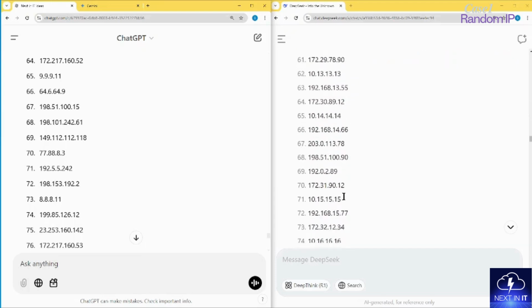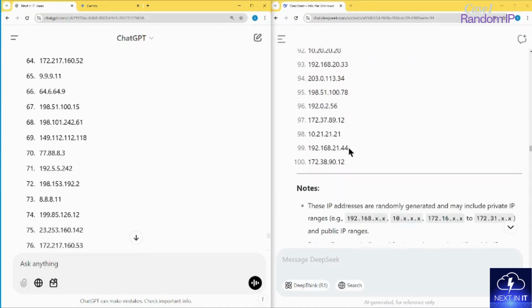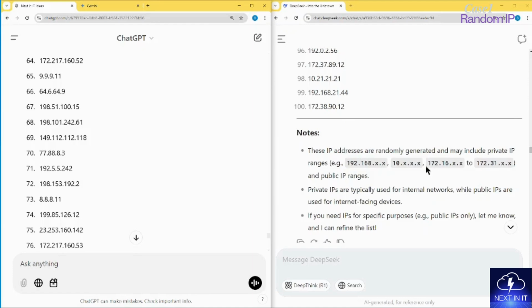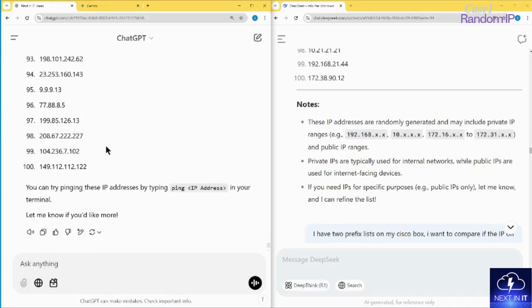I haven't mentioned public IP address, so it has given me a list of 100 IP addresses. It also told me which of them are private and which are public, with a brief output and notes at the end. The same thing has been done by ChatGPT as well. It's also giving me a hint on how I can do the ping, but the best thing was done by Gemini.